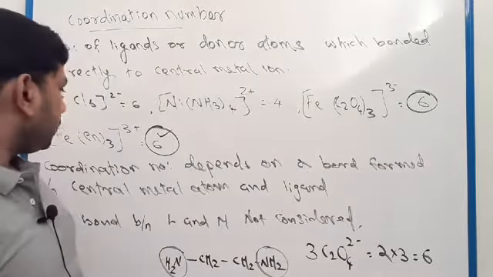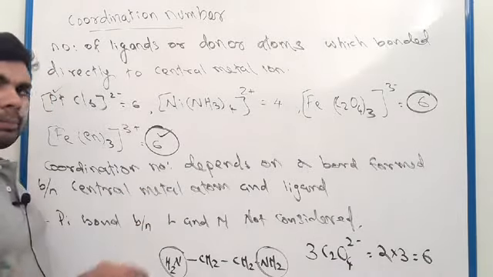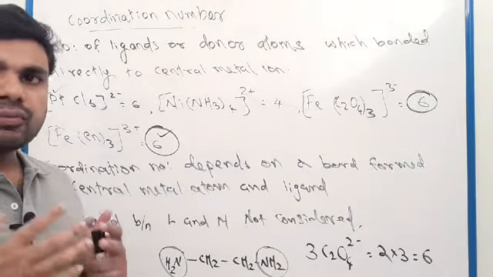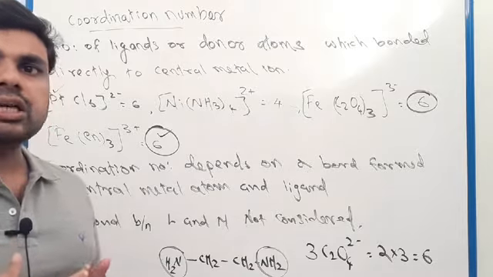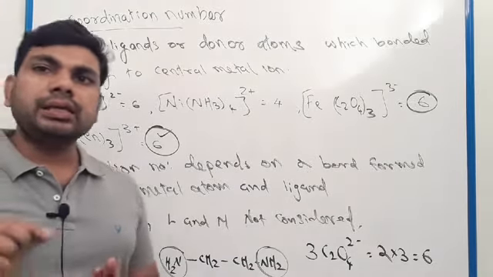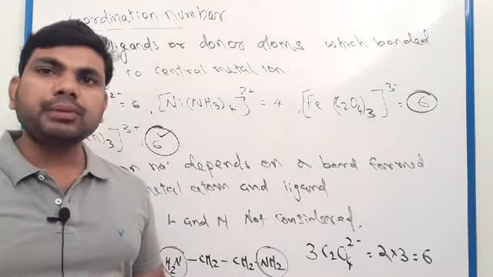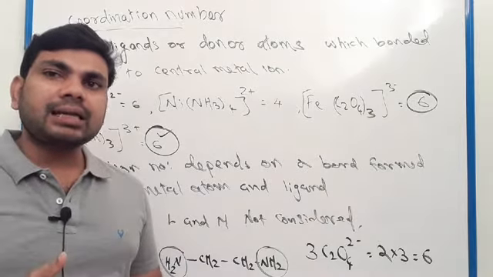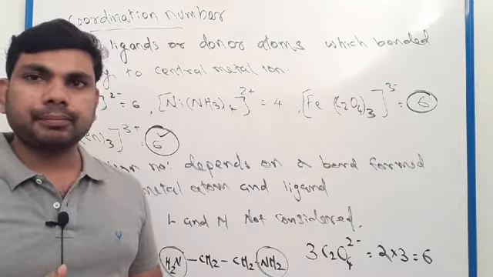Okay. Look here, coordination number of complex. Coordination number depends on the number of sigma bonds formed between ligands and the central metal atom.